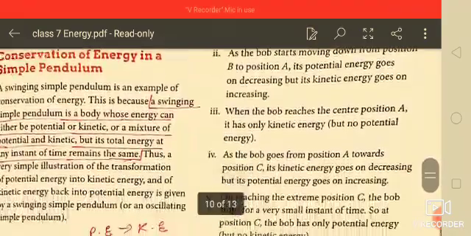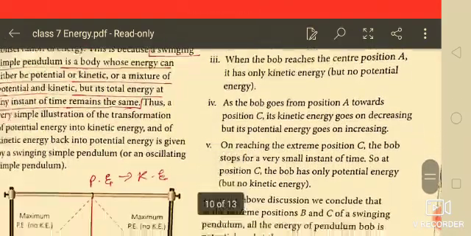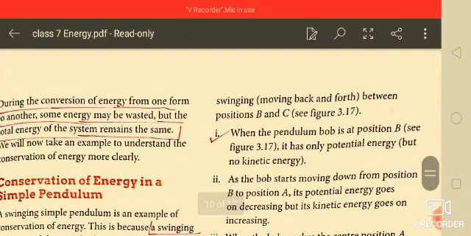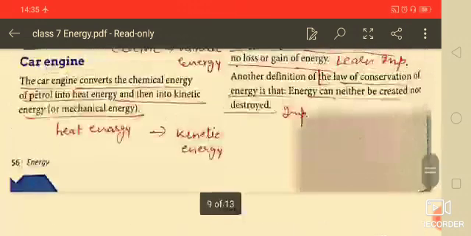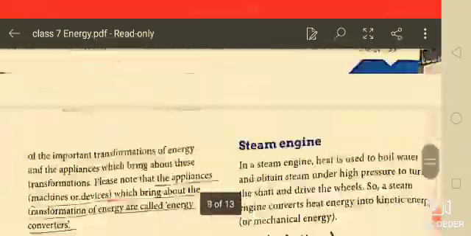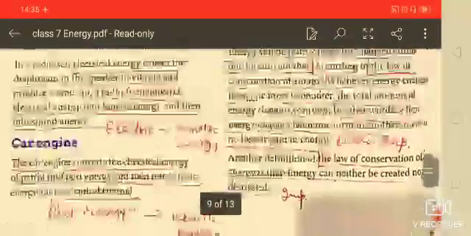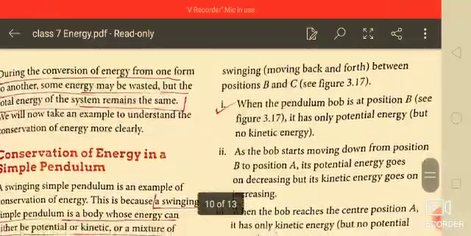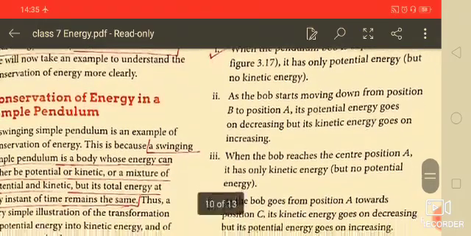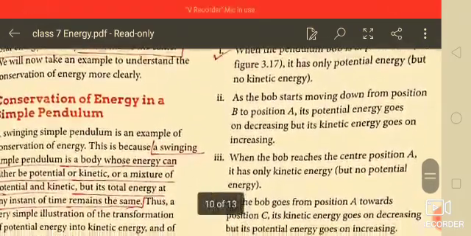Now the next one is conservation of energy in a simple pendulum, which you have studied. Here you will observe a pendulum swinging between positions B and C. The figure is given. When the pendulum bob is at position B, it has only potential energy, no kinetic energy.